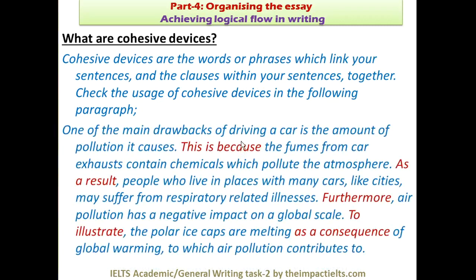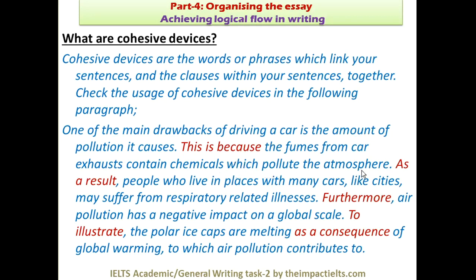One of the main drawbacks of driving a car is the amount of pollution it causes. This is because, now this is linking this sentence with this one, right? And this is used between the sentences, right? That the one sentence and there is another sentence. This is because the fumes from car exhaust contain chemicals which, this is also a kind of connector, but this is used within the sentence. So you can see that which pollute the atmosphere. So which is also a connector, but it has been used within the sentence, not between the sentences, right?